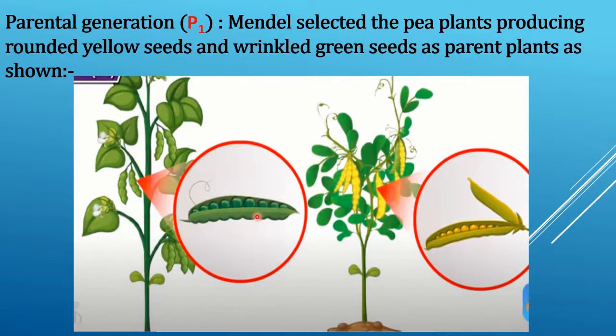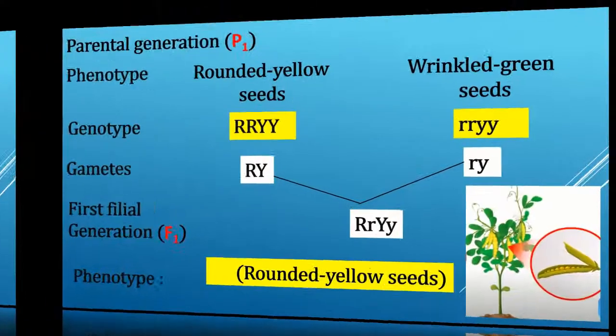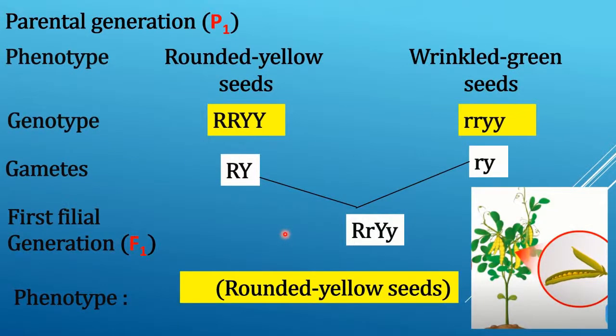Let us see the P1 generation, students. That is the parental generation. Mendel selected the pea plants producing rounded yellow seeds and wrinkled green seeds as parent plants, as shown. Students, so the phenotype is rounded yellow seeds and wrinkled green seeds.